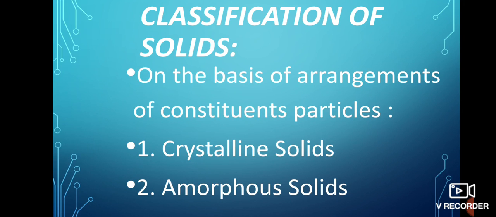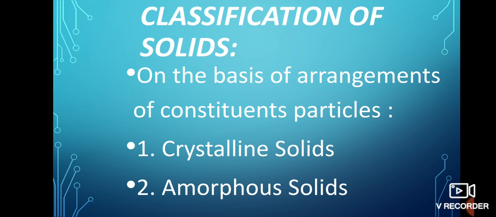Now, classification of solids. On the basis of arrangement of constituent particles, solids can be classified into two categories. The first one is crystalline solids and the second one is amorphous solids. What are crystalline solids? Crystalline solids are those in which the arrangement of the constituent particles is long range order.